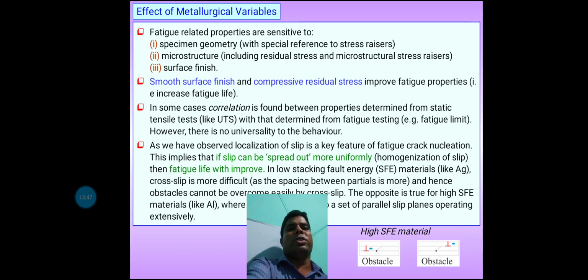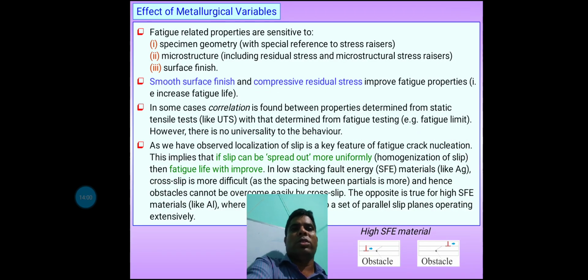Now effect of metallurgical variables. The fatigue related properties are sensitive to number one, the specimen geometry, which is actually with special reference to the stress riser. Number two, microstructure, including the residual stress and microstructural stress riser. And number three is surface finish. Now a smoother surface finish and compressive residual stress improve fatigue properties, that means increase fatigue life.